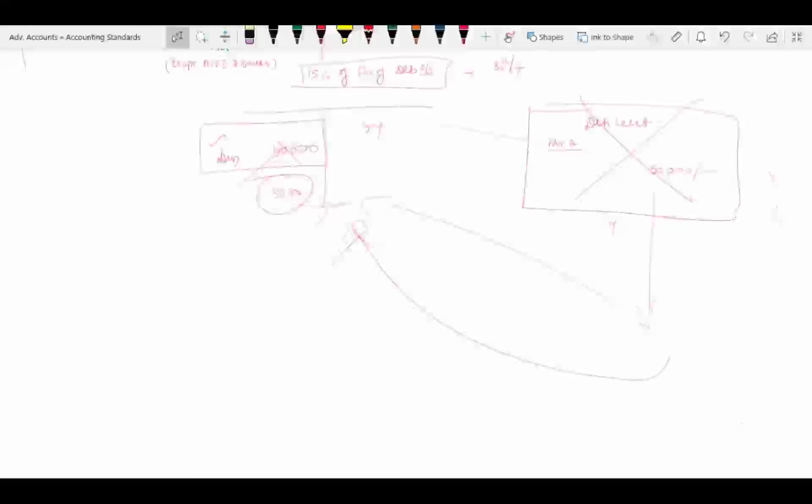So if interest is paid, the entry is on debentures. From the company's angle, debenture interest is an expense. Finally it has to be transferred to P&L. Keep in mind.